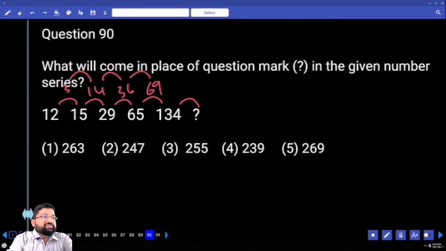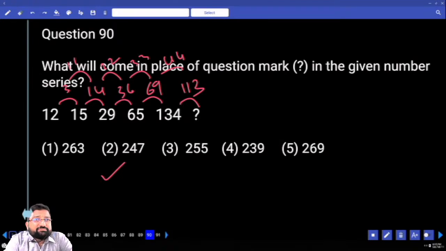Again, go for the difference. When you don't understand anything, immediately go for difference of difference. How much is this? 11. And this is 22. This is 33. And this should be 44. 69 plus 44 is 113. What should be my answer? 247. Which option? Second option.